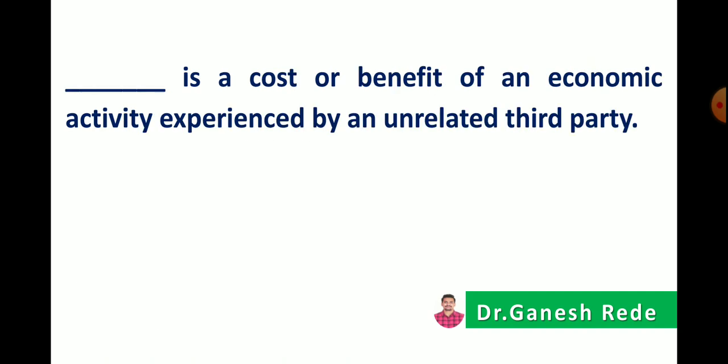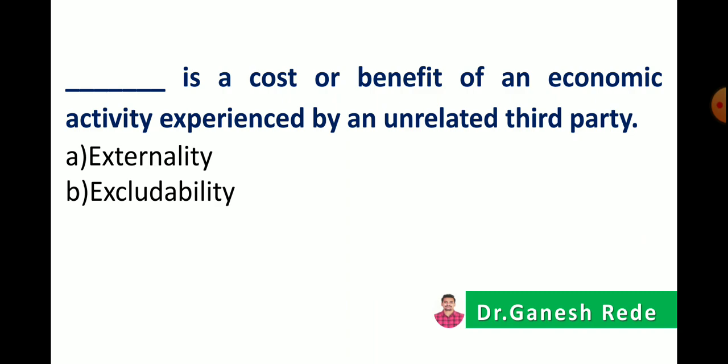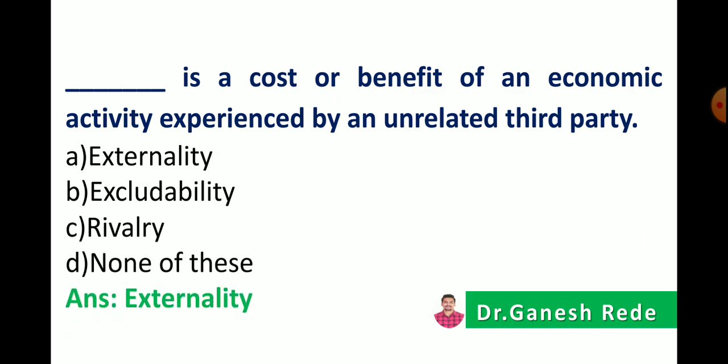The next, dash dash is a cost or benefit of an economic activity experienced by an unrelated third party. Options: externality, excludability, rivalry, none of these. The correct answer is externality. It is the cost or benefit of an economic activity experienced by an unrelated third party. So this is the definition of externality.